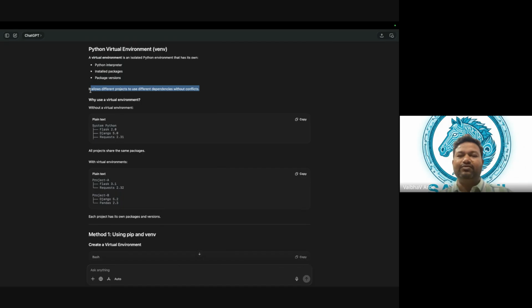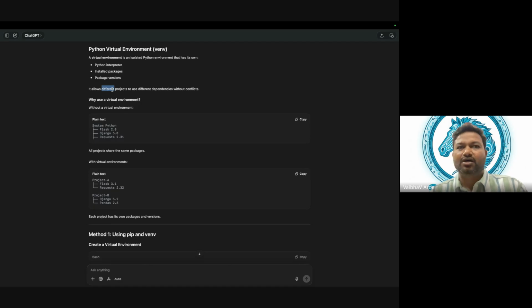Okay, so we have come to the right point now. What is the use of a virtual environment? See, when you will be working with a company and building projects, you will have different packages. Let's say you are using Fast API. Now, what is Fast API? Fast API is used to build web servers. So you have a Fast API package, and that package has some version.